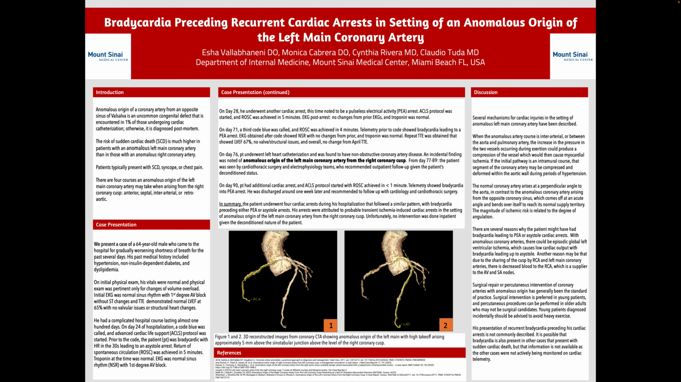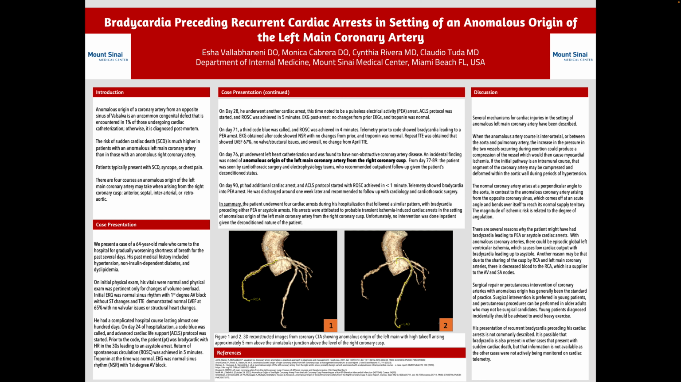In figures 1 and 2, we see 3D reconstructed images of coronary CTA showing anomalous origin of the left main with high takeoff arising approximately 5 millimeters above the sinotubular junction above the level of the right coronary cusp. Discussion. Several mechanisms for cardiac injuries in the setting of anomalous left main coronary artery have been described. When the anomalous artery courses interarterial, or between the aorta and pulmonary artery, the increase in the pressure between the two vessels occurring during exertion could cause a compression of the vessel, which could then cause myocardial ischemia.